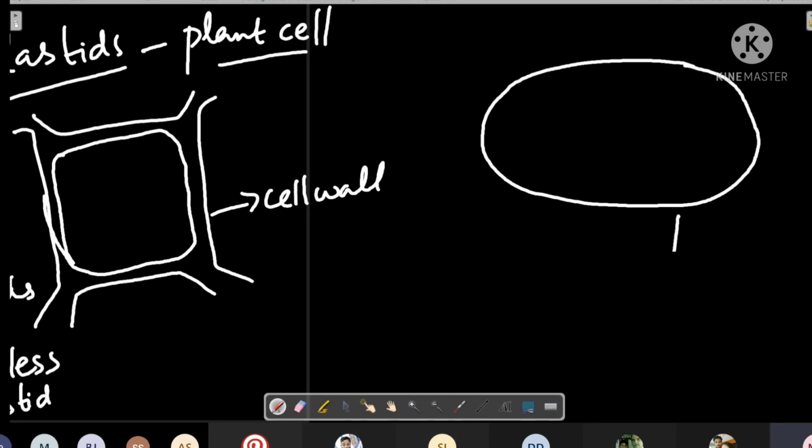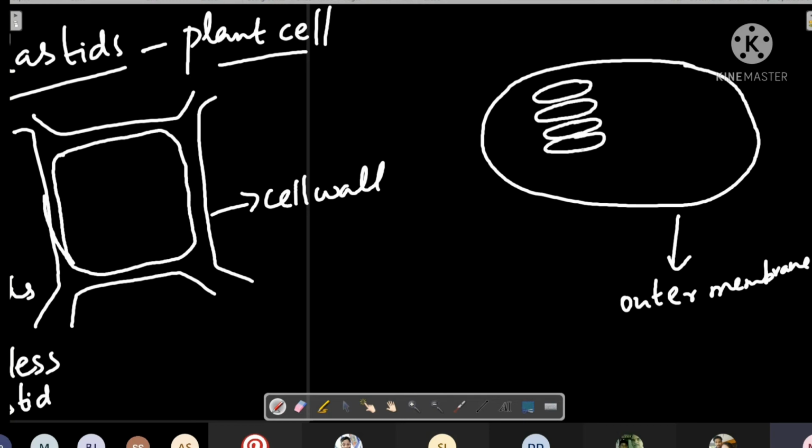See, any plastid has an outer membrane like this. Then there are so many inside membranes which are piled one on top of another, like a pile of coins. As so many coins are sitting, they will be piled like this. These are inner membranes.